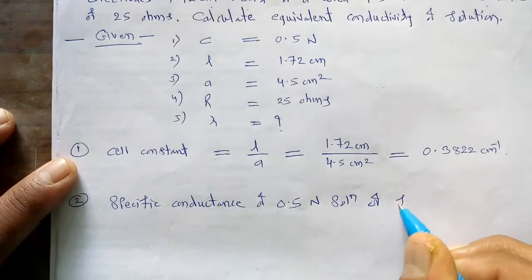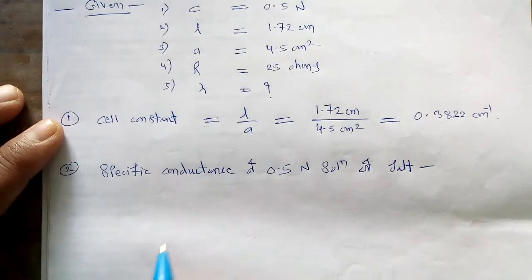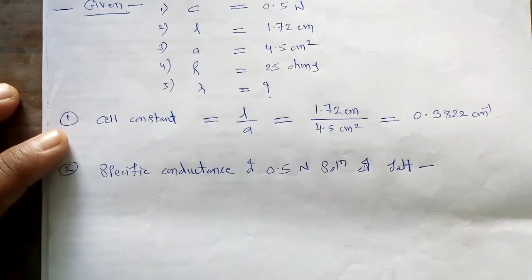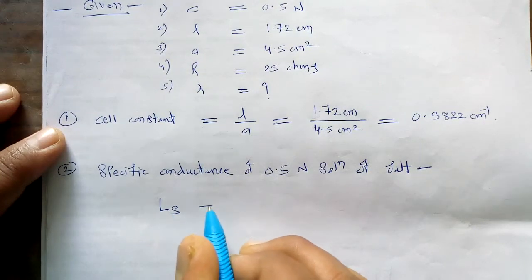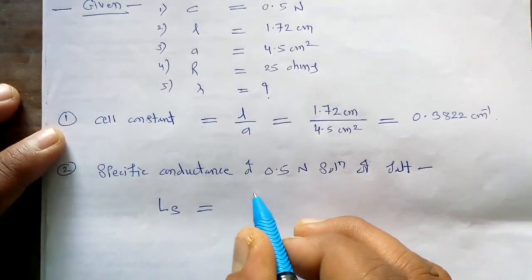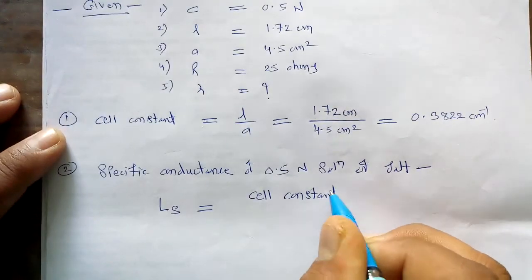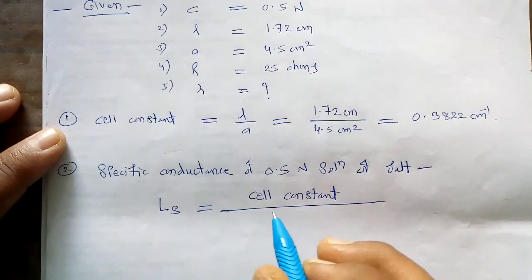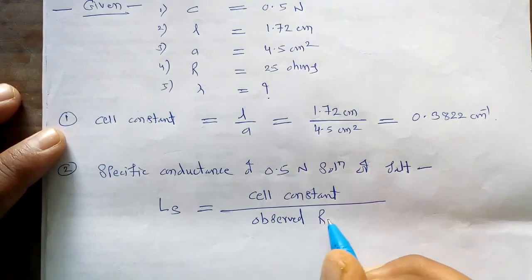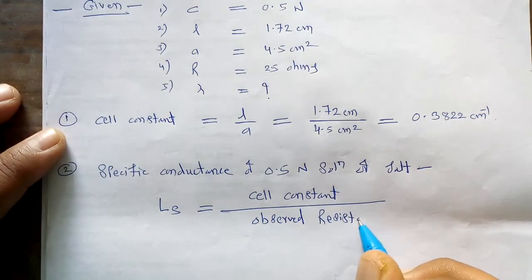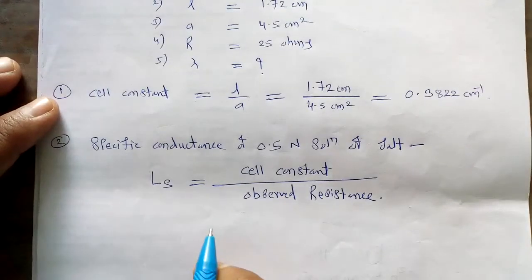We know the equation for the specific conductance: L_S, which stands for specific conductance, is equal to its cell constant divided by the observed resistance. So by taking these two properties together we can calculate its specific conductance.